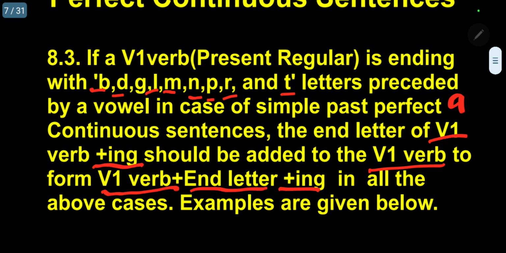In all the above nine cases, examples are given below.